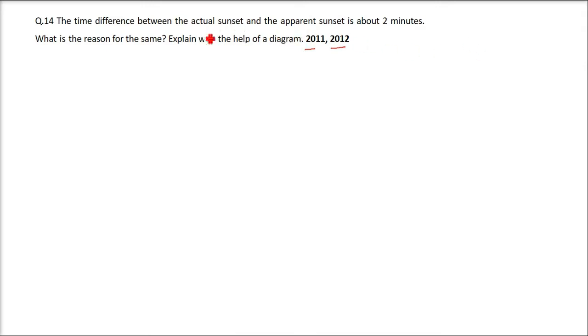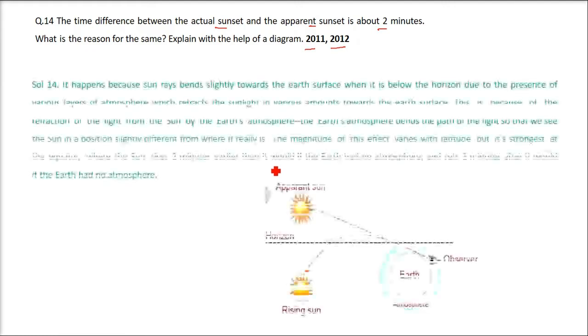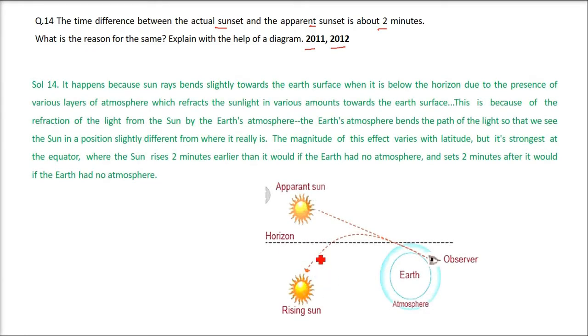It means that the actual time which we have found and the apparent time which you see, there is a difference of 2 minutes. What is the reason for the same? And sometimes you will see in later discussion that this question will also ask about the color, that is, why it is orange in the evening time. So what happens here is,